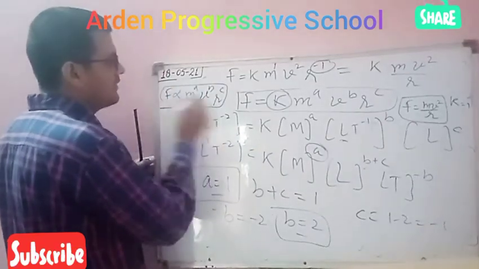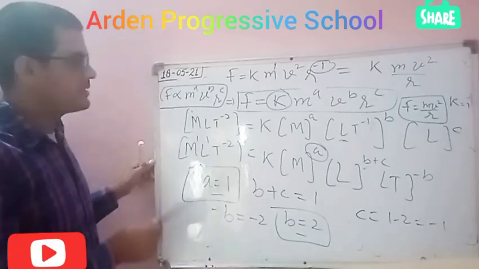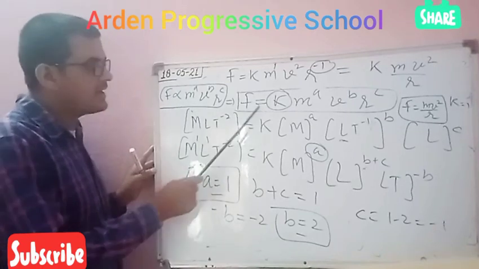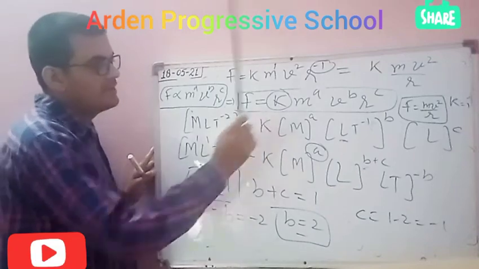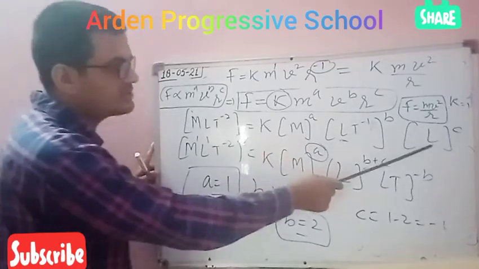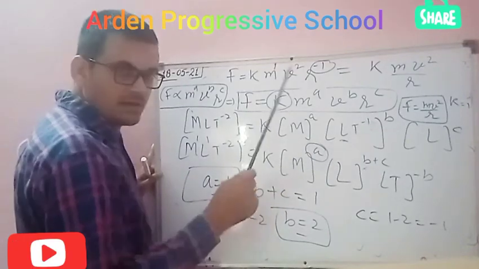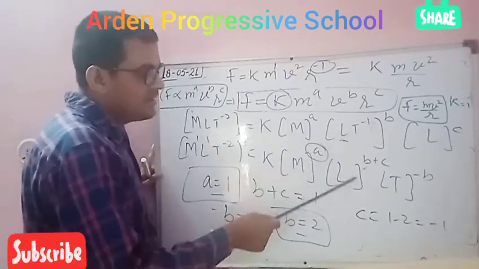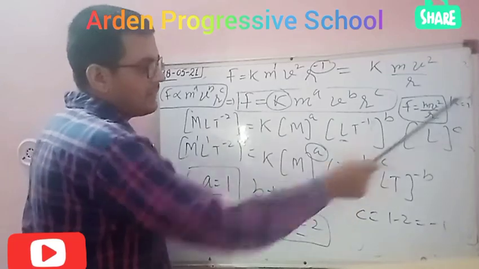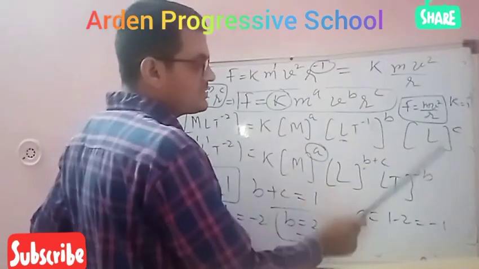Now this whole question is in front of you. F proportional to m power a, v power b, r power c. Then what I have done, I have removed the sign of proportionality and added one constant k and written the same. Now I have written the dimension of force, dimension of mass, dimension of velocity, dimension of radius. Then I have arranged similar terms in one place. M is only one time, so I have written m power a, here l power b, here l power c. So the base is the same, the powers will be added, l power b plus c. Now it will be t power minus b.